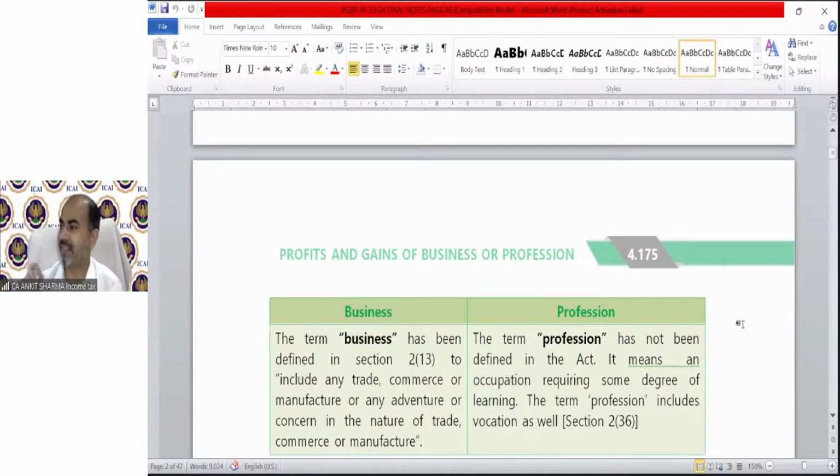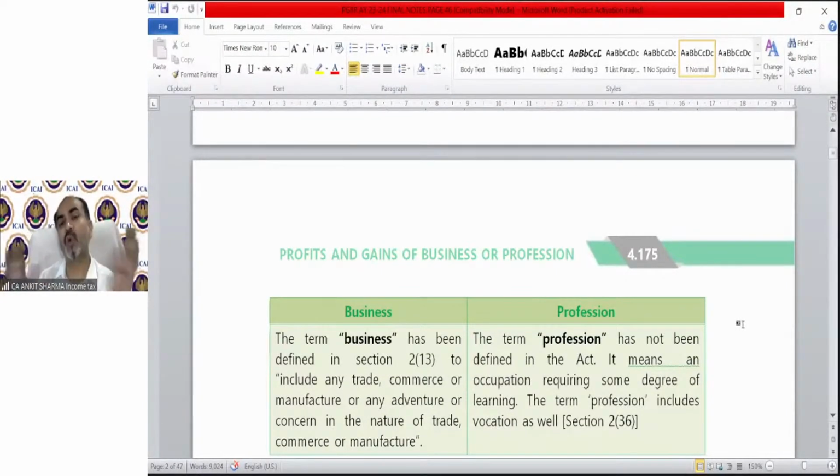Keshav is saying, as it is running a hospital, it is a business. Well done, Keshav. High five from Wi-Fi. Correct. If somebody is running a hospital, whether he's a doctor or not a doctor, that is a business. If somebody is providing services on behalf of his profession, then it's professional. But a hospital can be run by me also. There is no requirement to be a doctor to be the owner of a hospital. Anybody can be an owner of a hospital, whether you are a doctor or not. So hospital is a business.